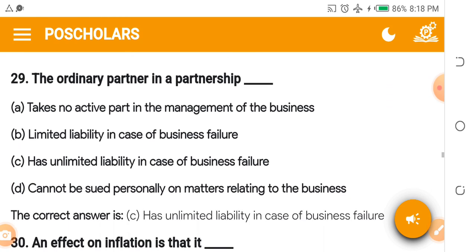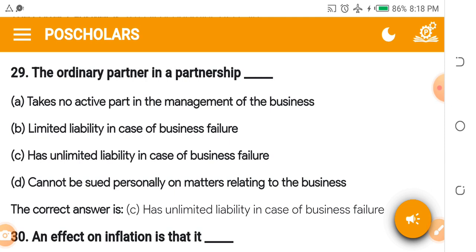The ordinary partner has unlimited liability in case of business failure. He has unlimited liability, right? Go over and study partnership. Go over and study sole proprietorship. These are very important. If you did business studies, they started teaching you these things.